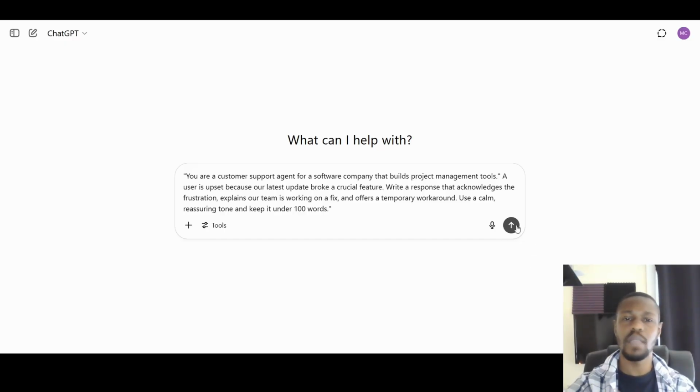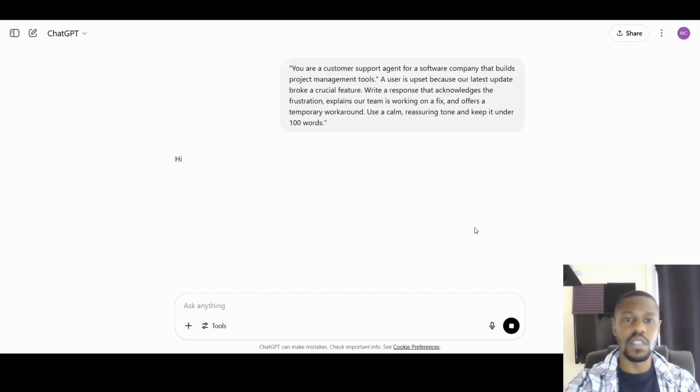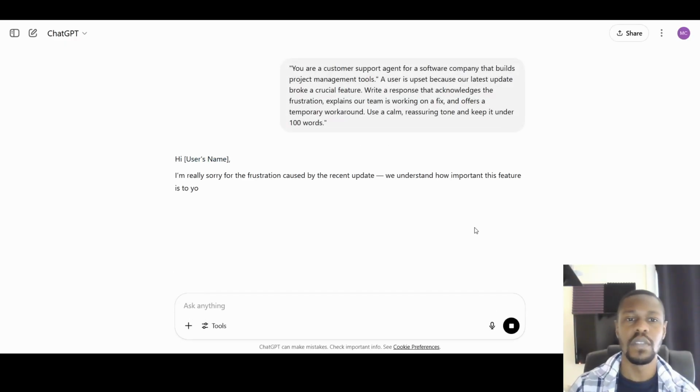Let's say you are a customer support agent, you're working for a software company, and you build project management tools, and you've got someone who's upset about a feature that is broken, and you want the AI to have this context of your working environment, your role, and so you can provide a tailored response. And this is how AI is very powerful in terms of aiding you and helping you in your day-to-day work. So let's see what it comes up with.